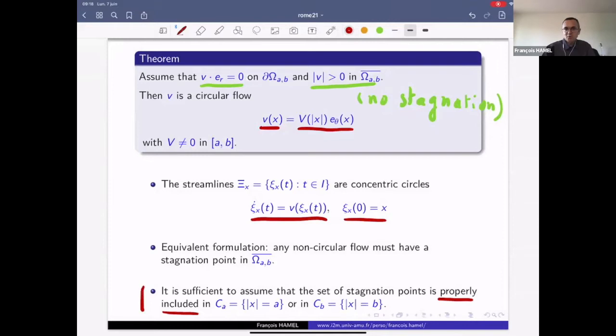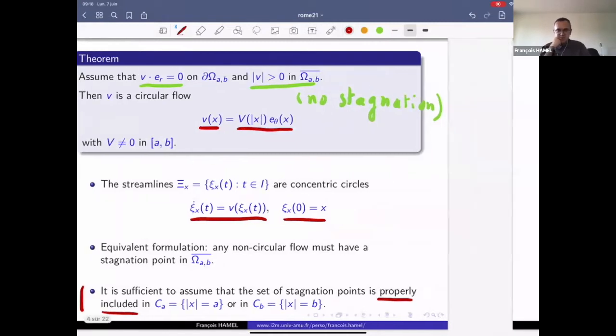that the flow is a circular flow, and therefore the function capital V does not vanish anywhere in the closed interval AB. So let us assume for simplicity that the flow has no stagnation point in the closed annulus. Okay, so we have this result.